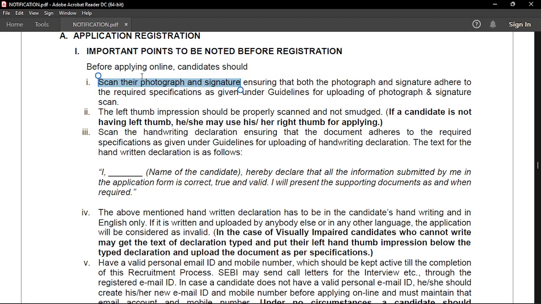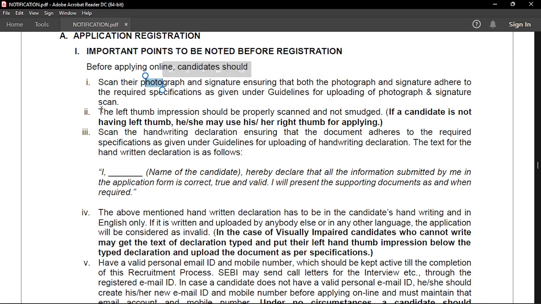I experienced a very traumatic experience when I was attempting SSC CGL in 2017. My photo was blurry and I was not able to take the phase 2 of this exam. So it was very difficult. But you have to be very, very careful regarding your photograph. It should be crisp and clear.